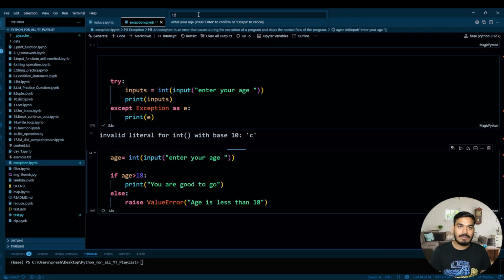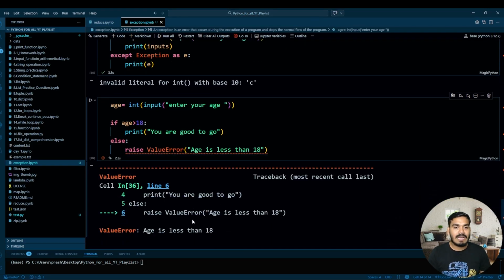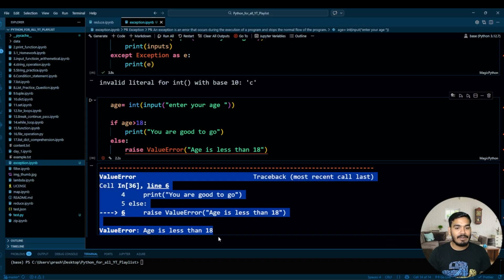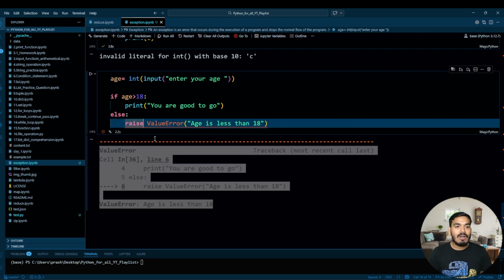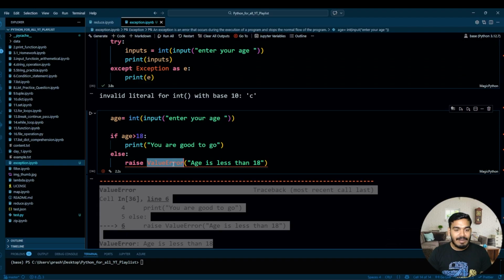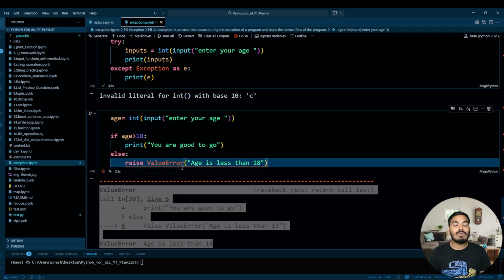I'll write 17 over here, and you will see that age is less than 18, and it is giving the ValueError over here, and this is showing with that horrible error message, right? So this is how you can sometimes raise the error as well. Then you can handle this also. How can you handle this?